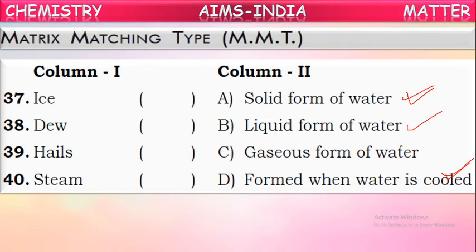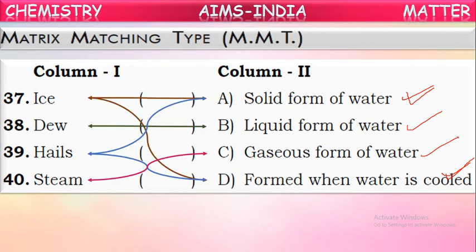Okay, steam is the gaseous form of water. Now try to match this. See the matching given here. Ice is solid form and formed when water is cooled. Dew, liquid form. Hails, solid form and formed when water is cooled. Steam is a gaseous form of water. This is the correct matching. Observe this matching once.